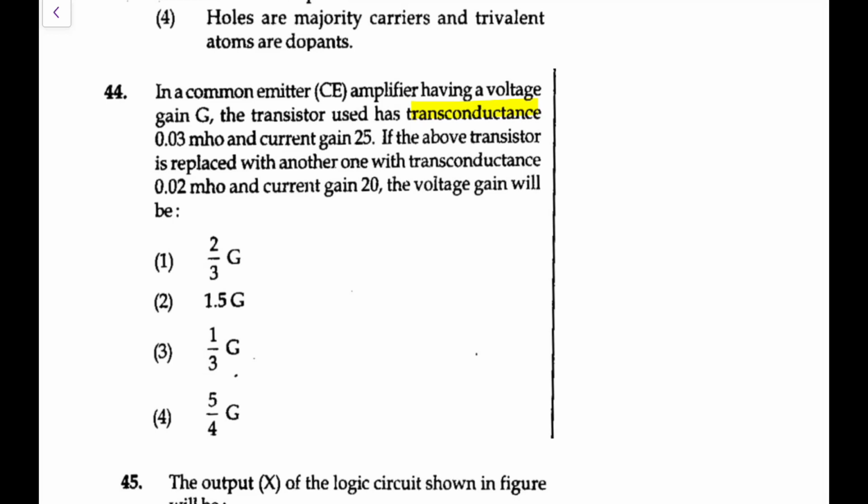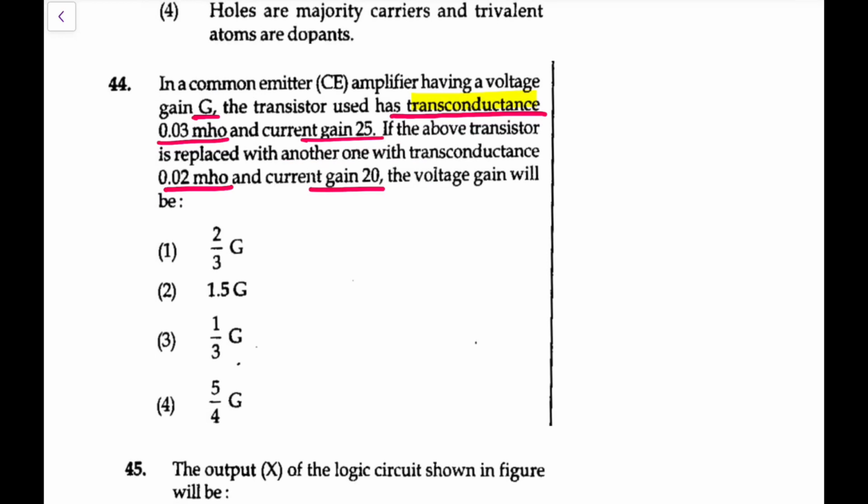In a CE amplifier having a voltage gain G, the transistor has a transconductance 0.03 mho, current gain 25. If it is replaced by another one with a different transconductance and current gain, the voltage gain will be? Now first of all, what is this transconductance? So we denote it as GM, that is written as change in output current, that is delta IC, upon change in input voltage. You just remember, conductance is current upon voltage. Trans means one is input and one is output. So what we take is change in output current divided by change in input voltage.